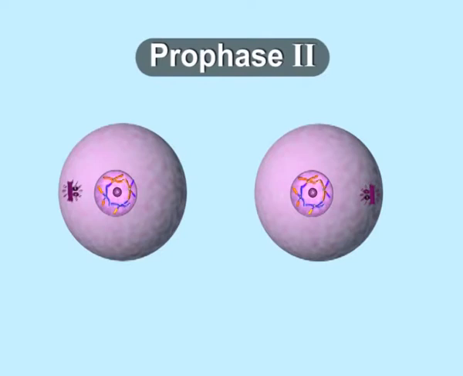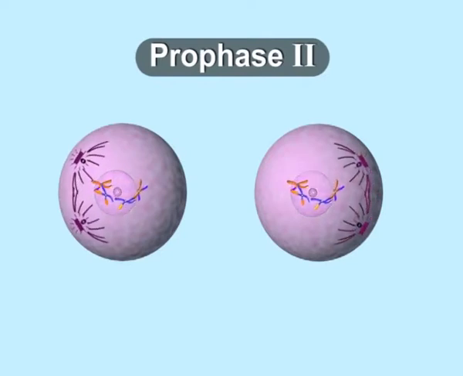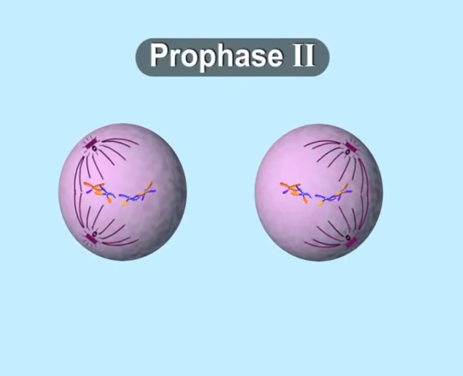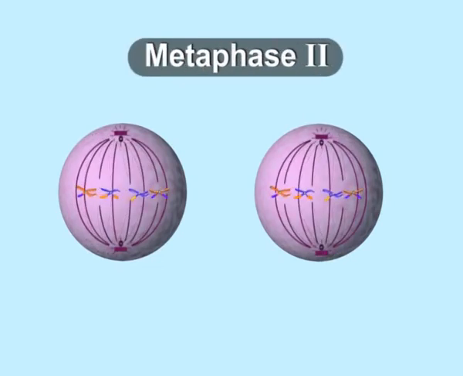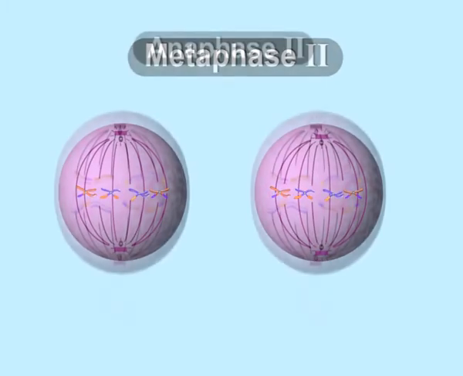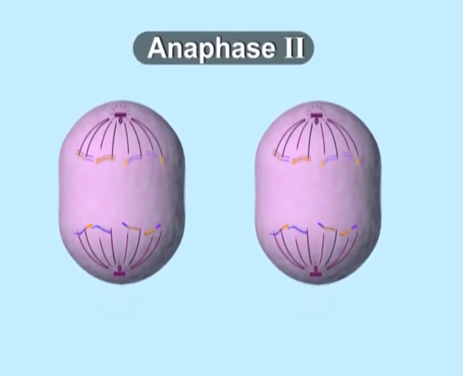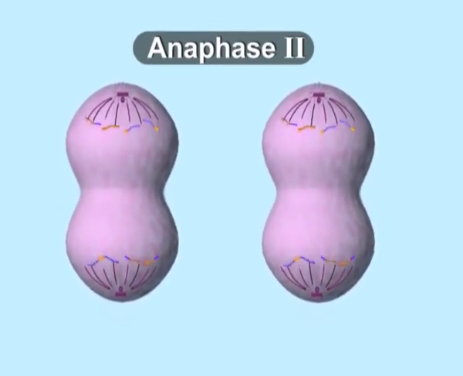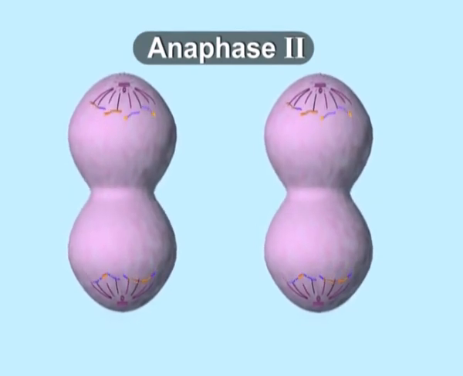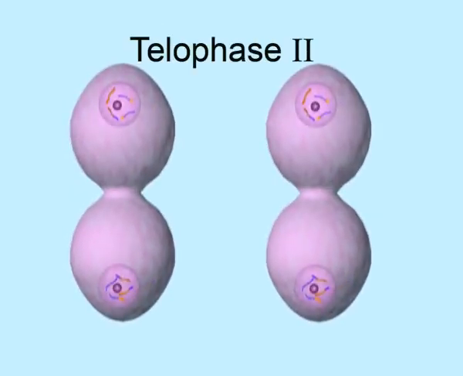Prophase 2. DNA does not replicate and the nuclear membrane and nucleoli disappear. Metaphase 2. Chromosomes align at the equatorial plate. Anaphase 2. Centromeres divide and sister chromatids start migrating towards the poles. Telophase 2. Cell division is complete. 4 haploid daughter cells are obtained.